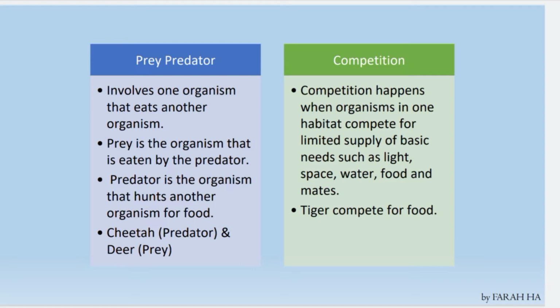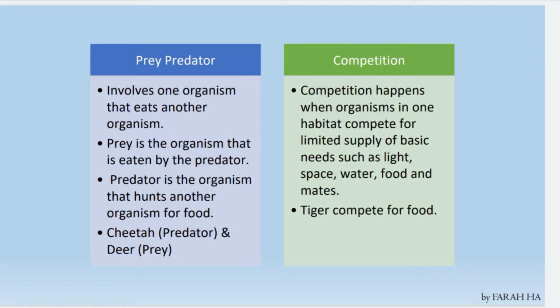Predator is the organism that hunts another organism for food. For example, cheetah and tiger act as predators, and deer act as prey. Another example, a cat will be a predator and mice will be prey.